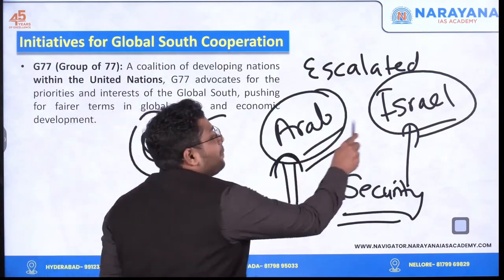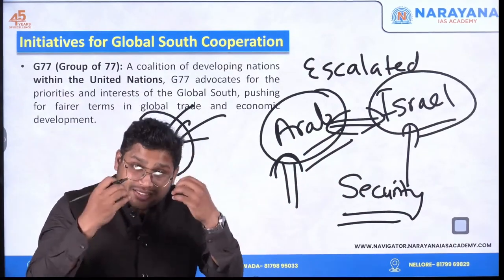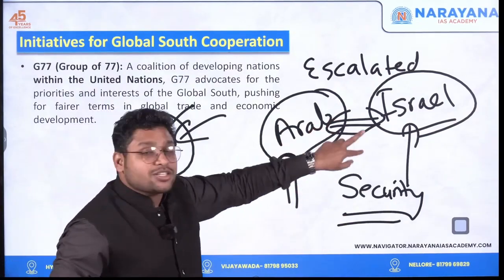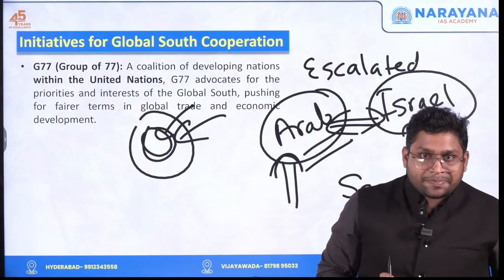So if there is peace between Arabs and Israelis, that is certainly going to help India. That is a very good thing. But if this peace is not there, the issue escalates. That's the worst scenario for India. Clear?